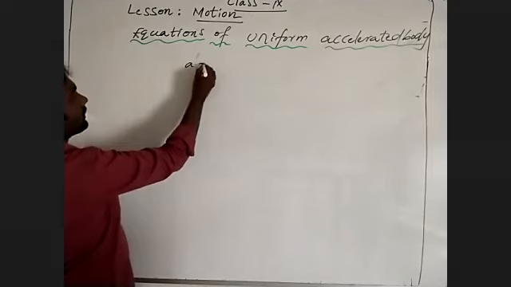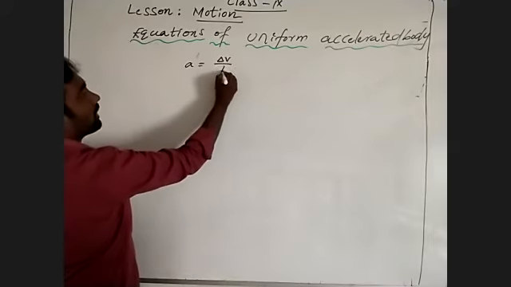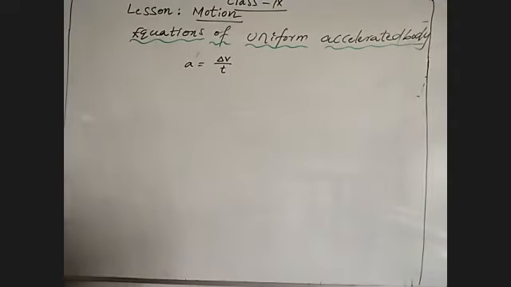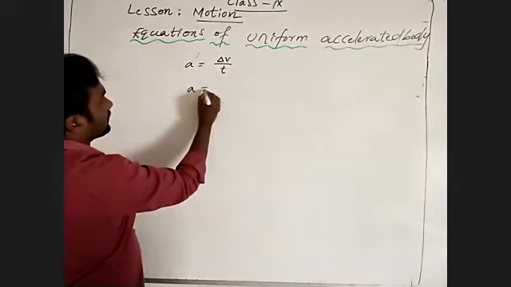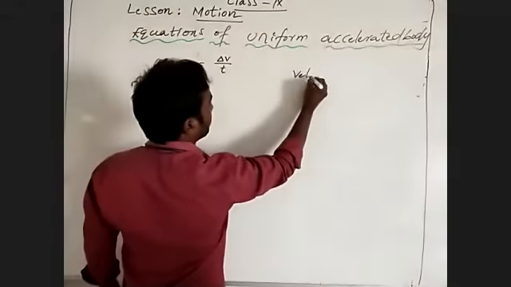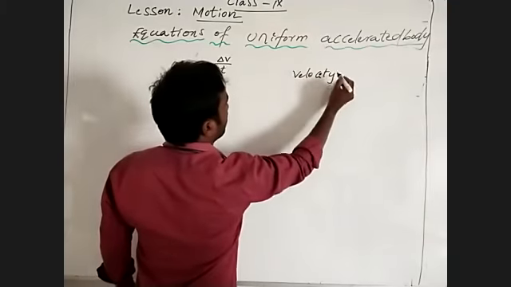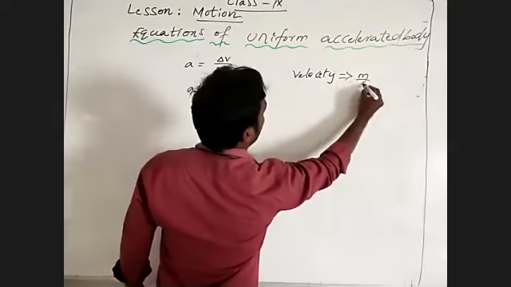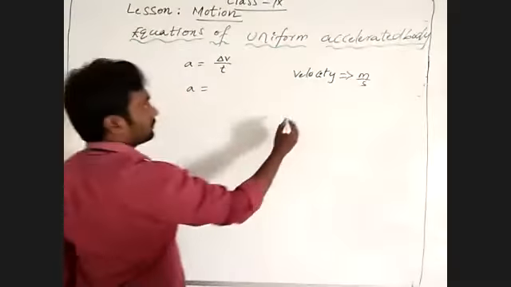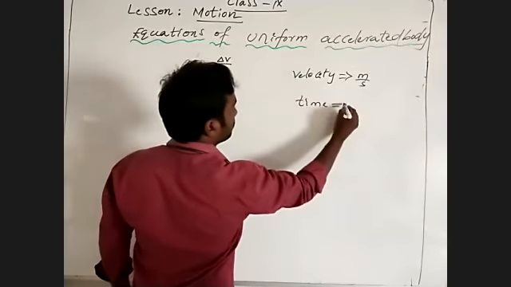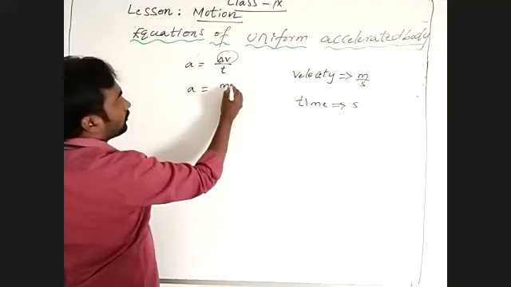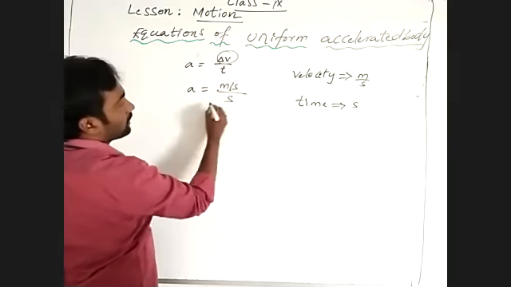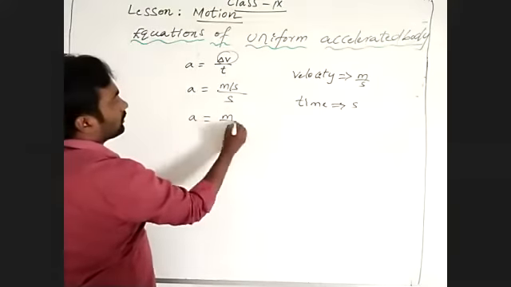I have to inform you, acceleration is the rate of changing velocity. Velocity is measured in meters per second, and time is measured in seconds. So acceleration is equal to meter per second divided by second.